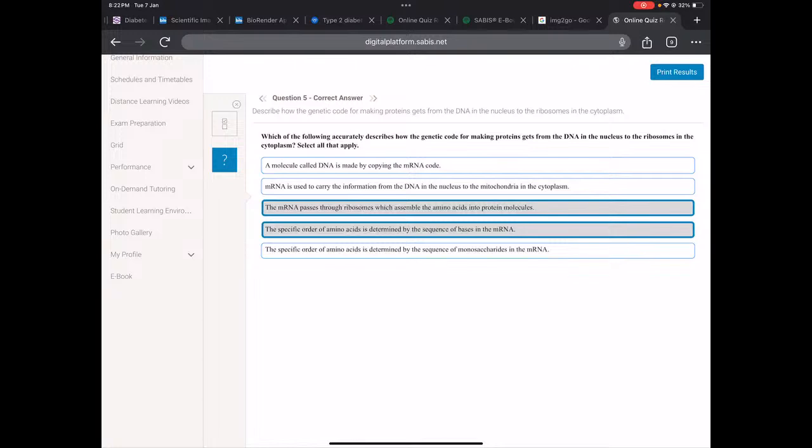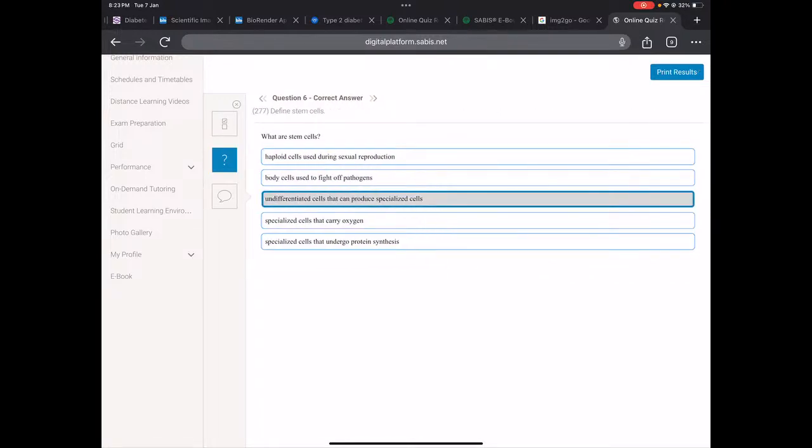Here, for it to be translating, we would say a molecule called the mRNA is made not by translating, by transcribing DNA. Translation is for the production of proteins. That's when we go from mRNA to proteins. Now the fourth option, the specific order of amino acids is determined by the sequence of bases in the mRNA. That's correct. Remember we said it's determined by the nucleotides or by the codons and not by the monosaccharides.